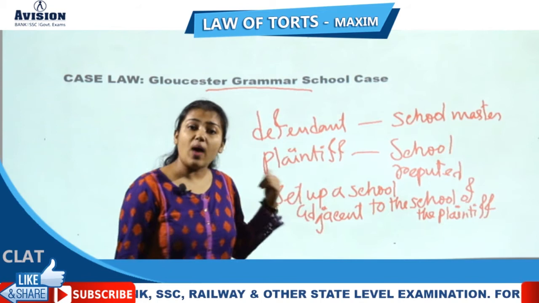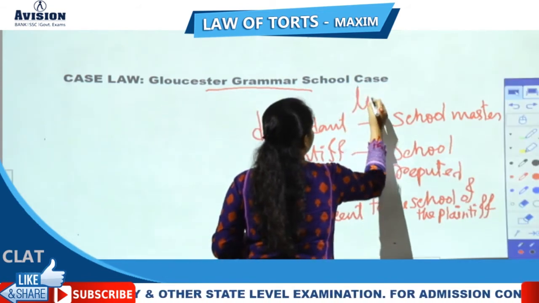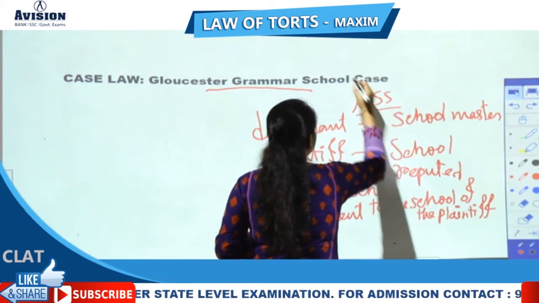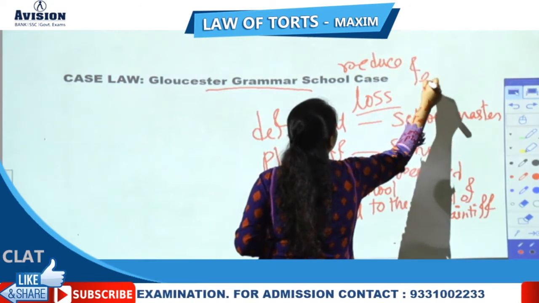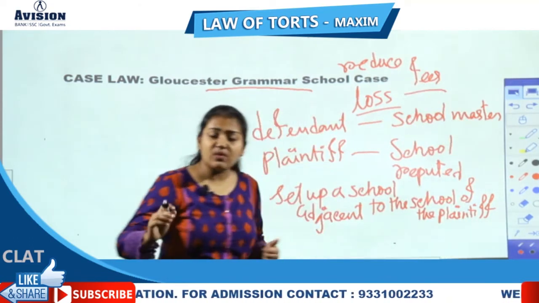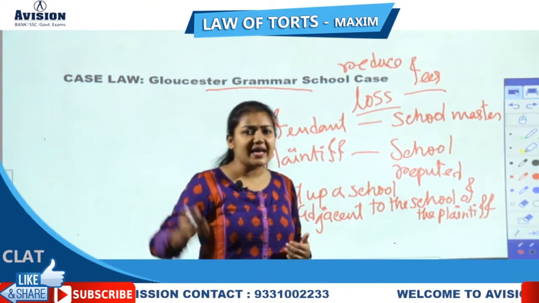Why did the plaintiff sue the defendant? Because the plaintiff suffered loss. The plaintiff had to reduce the fees, because there was competition going on. If you don't reduce the fees, I will go to the next school.